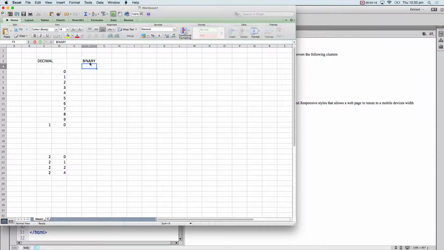In the binary system, let's say I'm going with a 3-digit binary. So we have 0, 0, 0. We go 0, 0, 1. So we go from 0 to 1. Now I can't go any further. I have only 0 and 1. So I go back to 0, but I put 1 here. Okay? And then I keep 1 here, and I put 1 here. Just like 20 and 21, 30 and 31, I put 1, 0 and 1, 1. Now again I 0, 1, I finished. Again I go back to 0.